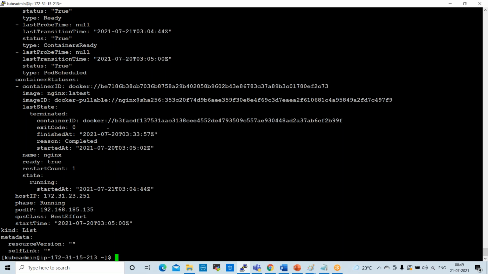Next one is, first we need to understand the basic level, that is why I'm giving it like this. Next one is if you want to create labels for the pods, how can we create labels? That we can also cover today. Labels in enterprise environments are very, very important.